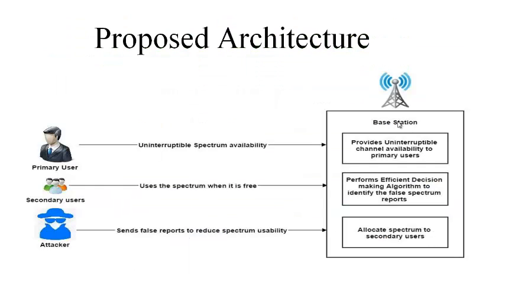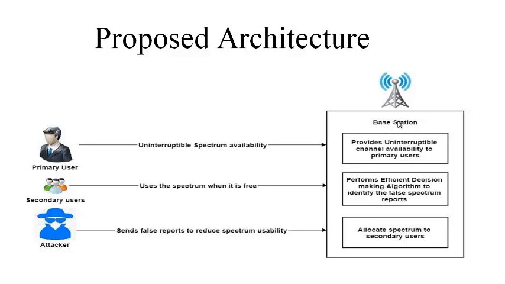And further we are going to see the proposed architecture. The primary users use the base station by sending uninterruptible spectrum availability, and the base station provides uninterruptible channel availability to the primary users. The secondary users use the spectrum only when it is free. The base station performs an efficient decision making algorithm to identify the false spectrum reports, and the attacker sends false reports to reduce the spectrum usability. This box represents the base station working.